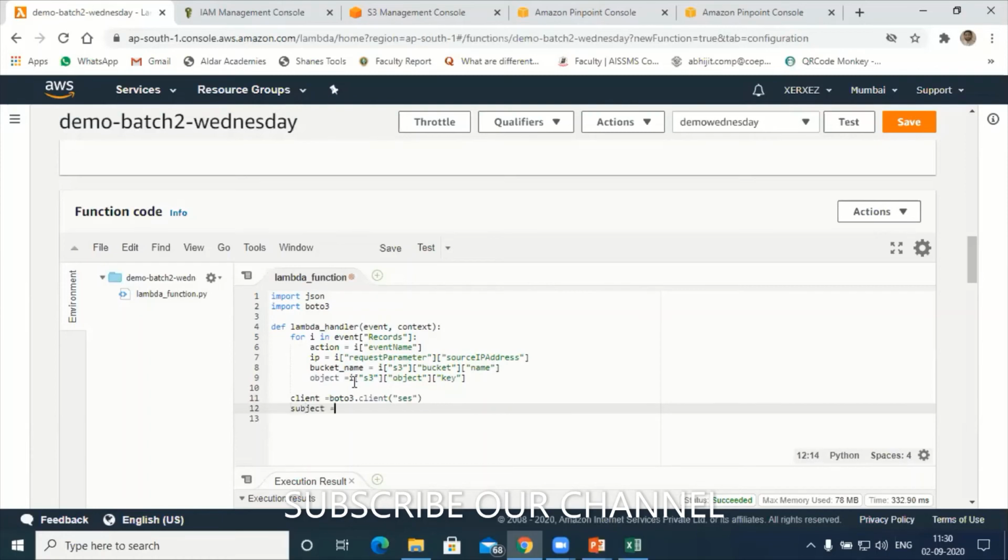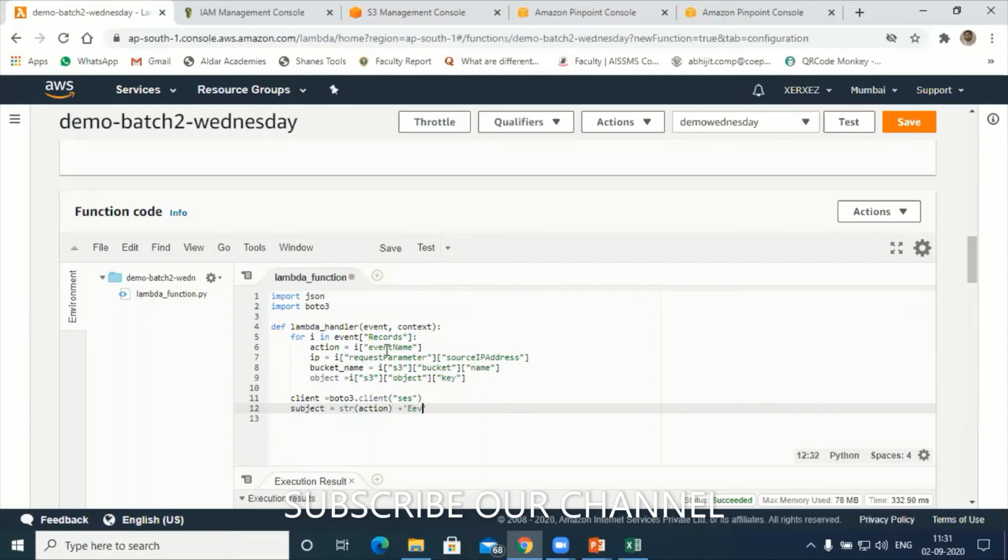Let's create one subject object here. Subject equal to str, string, action, plus event name, so delete. Plus I want to display event from.